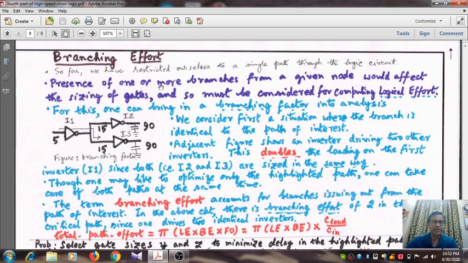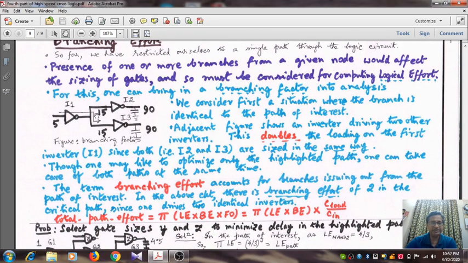Why this term? Presence of one or more branches from a given node would affect the sizing of the gates, and so must be considered for computing the logical effort. In fact, both the delay and consequently the sizes of the individual transistors will be determined by the branching factor. We consider first a situation where the branch is identical to the path of interest. In the adjacent figure, you see that the sizes are the same in both the branches.